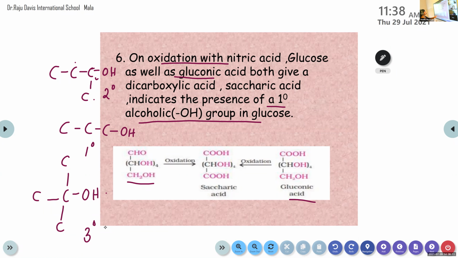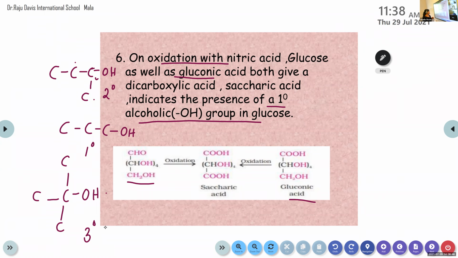So from this chemical reaction, on oxidation with nitric acid, both glucose as well as gluconic acid give the same product, saccharic acid. It indicates the presence of a primary alcoholic group in glucose. That means the OH group is attached to a carbon to which only one other carbon atom is attached. There are 3 types of alcoholic groups here, primary, secondary and tertiary, depending upon the number of carbon atoms attached to the carbon bearing the OH group.